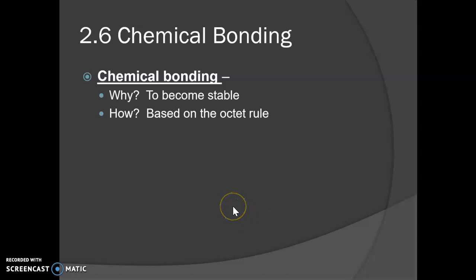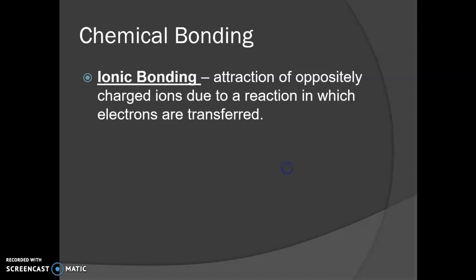So first of all, just a general definition about bonding. The reason that things bond is to become stable. And actually, that's the answer to most of the questions for why does something happen in chemistry. It's almost always because something is trying to become stable at a lower energy. And the way that they form bonds is based on the octet rule, which says that most atoms are stable when they have a full 8 valence electrons in their outer shell.